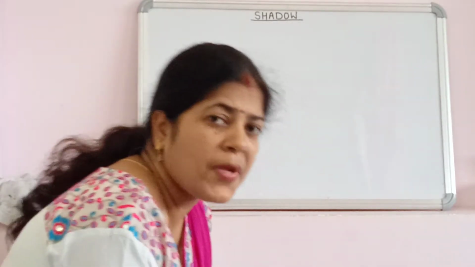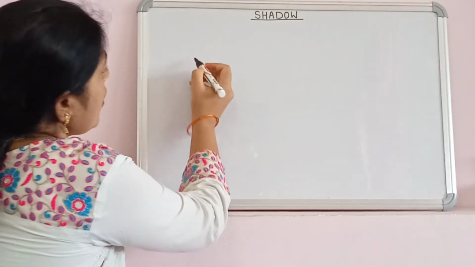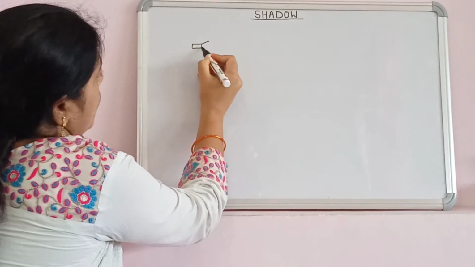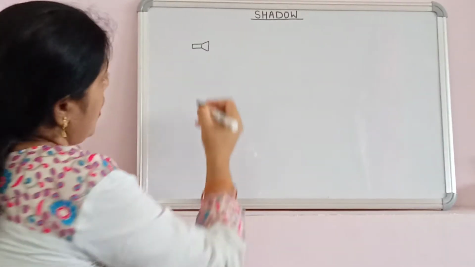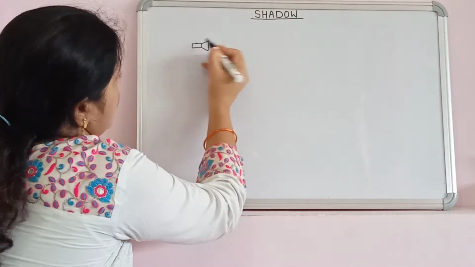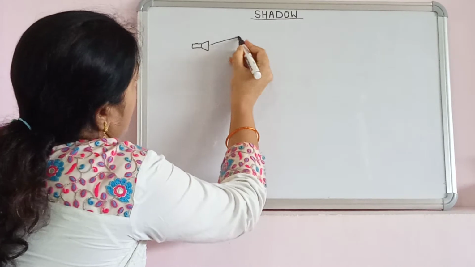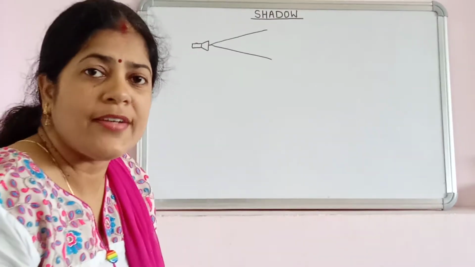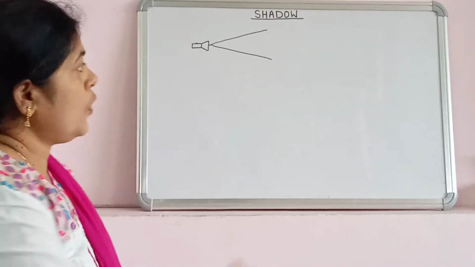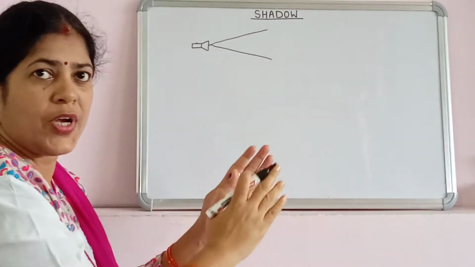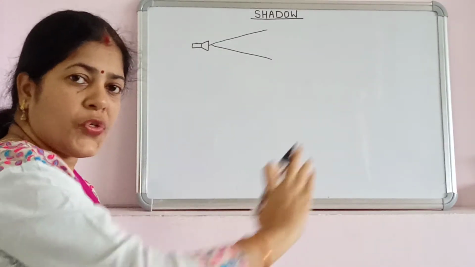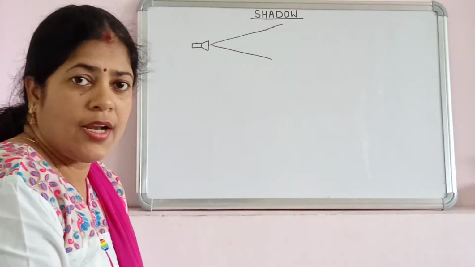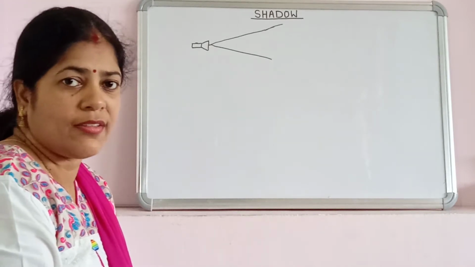This is a very common experience. Suppose we have a source of light, say a torch. When it is switched on, it will start emitting light. In our last video we discussed that light travels along a straight path. So the rays of light will go straight until any opaque material comes along its path.